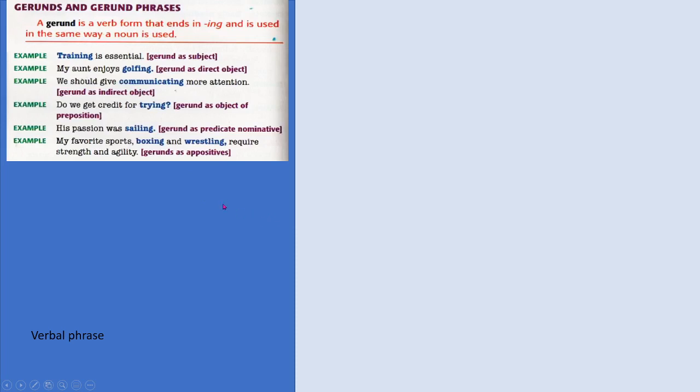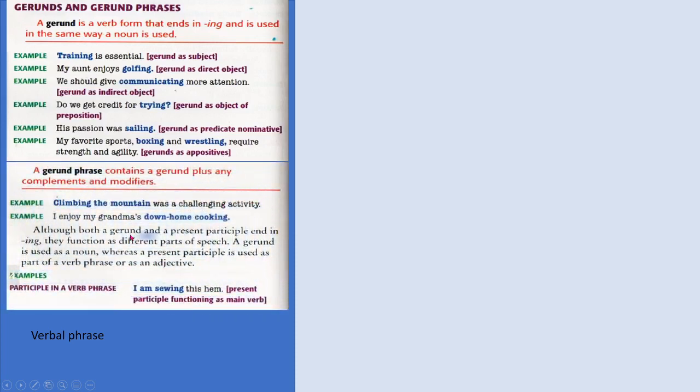Now let's move on into phrases. A gerund phrase contains a gerund plus any complements and modifiers. You see that the gerunds are nouns, and the nouns can have modifiers like adjectives to identify them, and so on.